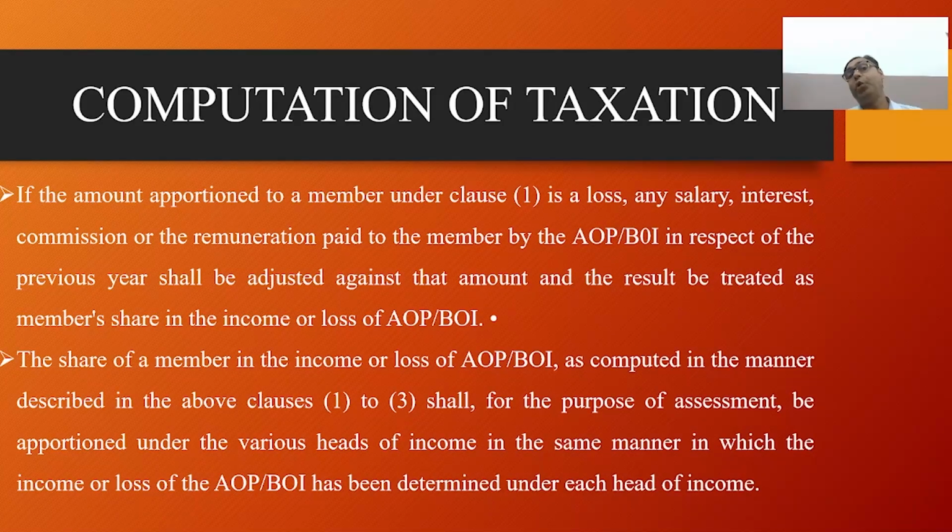Now, a point to remember. Section 40BA: in case of AOP or BOI, the following amounts shall not be deducted in the calculation of business income. Any payment of interest, salary, commission, bonus and remuneration made by the AOP or BOI to its member will not be allowed as a deduction when they calculate the income of the association or body. Rent is not covered by 40BA, therefore rent paid is allowed, subject to section 48 clause 2.